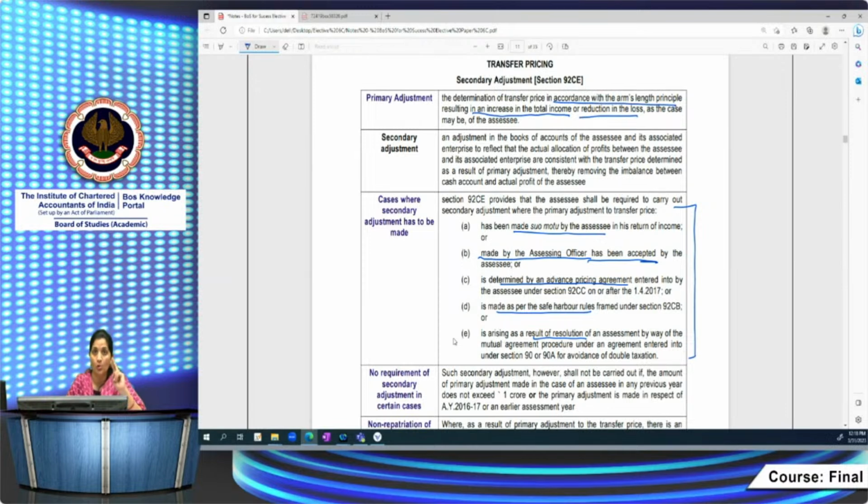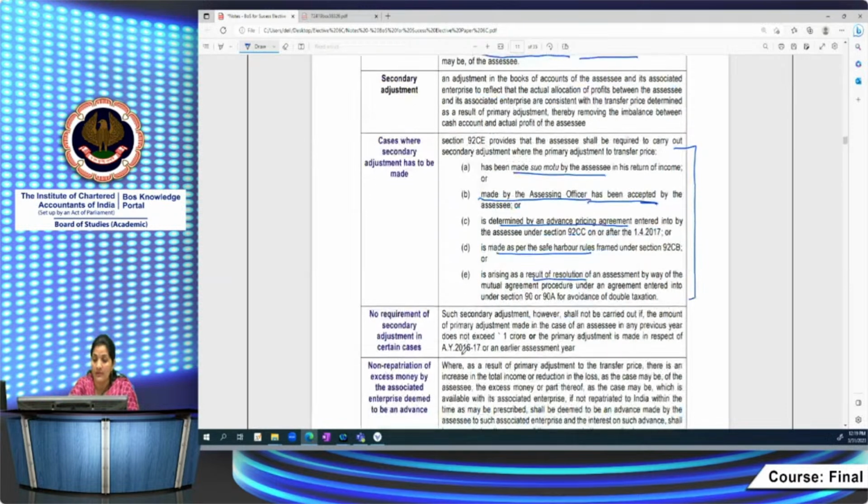But there are two other conditions when the secondary adjustment need not be made. When the amount of primary adjustment made in the case of an assessee in any previous year does not exceed 1 crore rupees, or it is in respect of AY 2016-17 or earlier assessment years, then you need not bother about the secondary adjustment. So remember the limit: 1 crore. If the primary adjustment is 1 crore or less, then you need not make the secondary adjustment. And if it is in respect of earlier assessment years, also you need not.